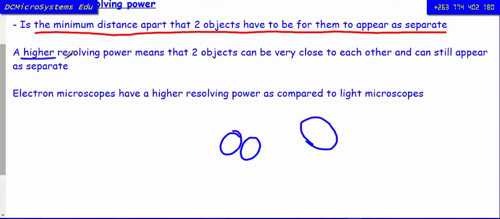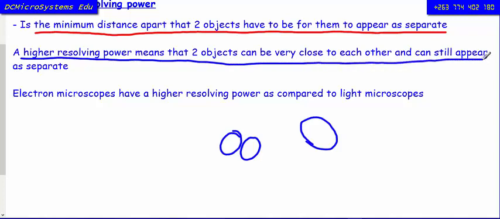So a higher resolving power means that two objects can be very close to each other and can still appear as separate, as what we are having here. This microscope has a higher resolving power. And if the microscope has a lower resolving power, these two might not appear as separate objects.